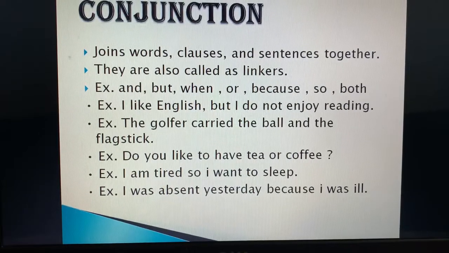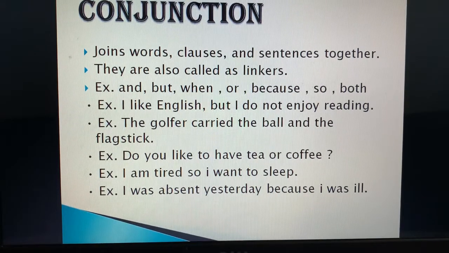Next is conjunction. Next part of speech is conjunctions. Conjunctions are also known as junctions, linkers. They join two sentences, two words, two clauses together. Now look here, there are examples of conjunctions. And, but, when, or, because, so, both, either, or, neither, nor.